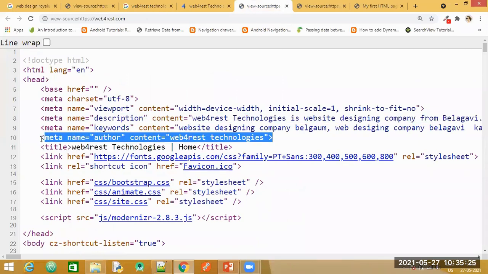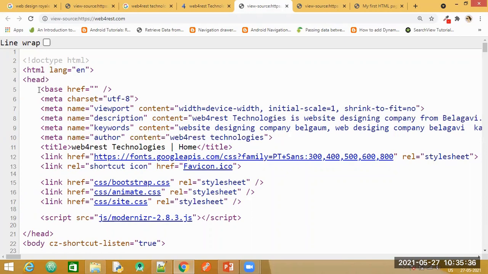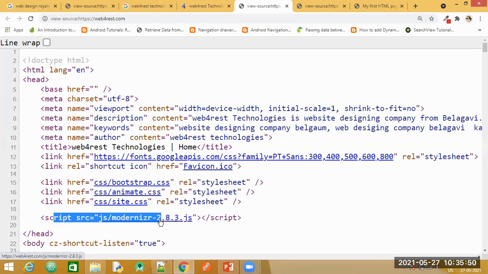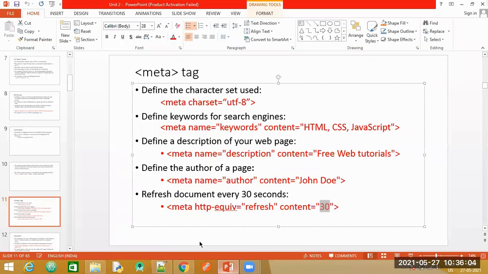So here we'll look up for this. You can see here again, they have mentioned the author, and the content belongs to this particular company. So they have specified it here in the head tag. You can also see the base tag here. As I told you, we will be looking at these when we make use of CSS. You'll understand this when we cover CSS. Then you have the script tag here. Have a look here, it is mentioned in the head tag, and this is strictly to be mentioned in the head tag and not in the body tag. So this is what is meta tag.